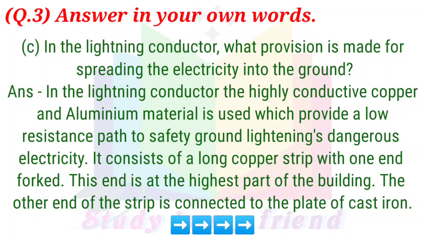C. In the lightning conductor, what provision is made for spreading the electricity into the ground? Answer. In the lightning conductor, the highly conductive copper and aluminium material is used which provides a low resistance path to safely ground lightning's dangerous electricity. It consists of a long copper strip with one end forked. This end is at the highest part of the building. The other end of the strip is connected to the plate of cast iron.